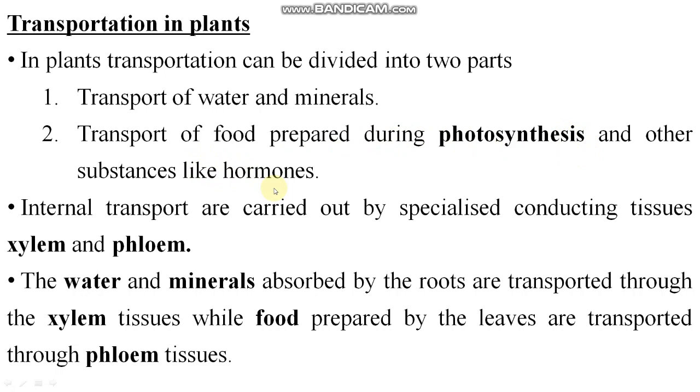Tissue fluid is found in the spaces between cells in organs. Now you will ask what tissue fluid is. It is a fluid found between the cells, in the space between cells, right? Now lymph is also a type of liquid. Lymph is found in the lymph vessels and lymphatic organs. Examples are the spleen and tonsils; here lymph is found, right? Now comes the human blood. Human blood is a